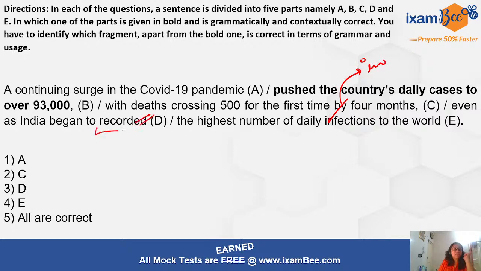With the infinitive, always the base form of verb is used: to record the highest number of daily infections in the world. Okay, so here the fragment that contains no error is fragment A. We will mark option 1 as our answer, right? I hope friends you're solving along with me. If not, please feel free to pause the video anytime, take your own time to understand and solve yourself first, and then resume the video to tally your answers, right?